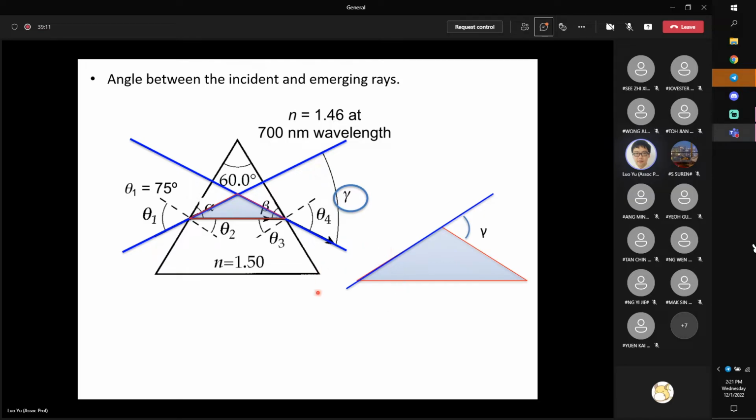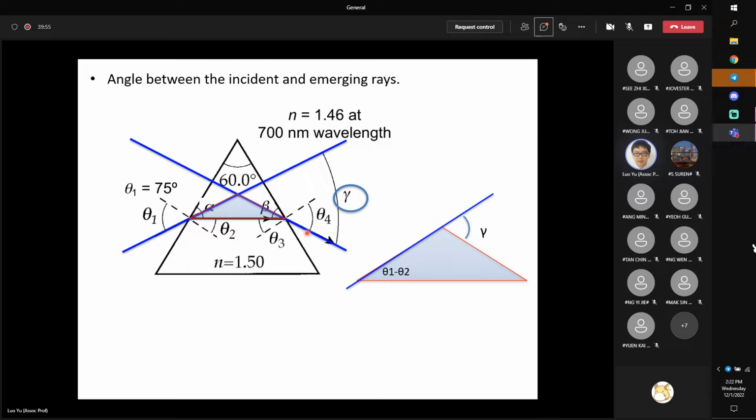Now let's first look at the bottom left angle. It's not very obvious, but if you bear in mind the dashed line is the surface normal, and this blue line is theta 1. Now if we look at the right-hand side, the angle between the dashed line and the blue line here should also be theta 1. Then theta 1 minus theta 2 should be the bottom left angle for this small triangle.